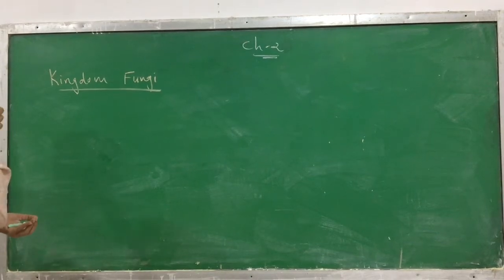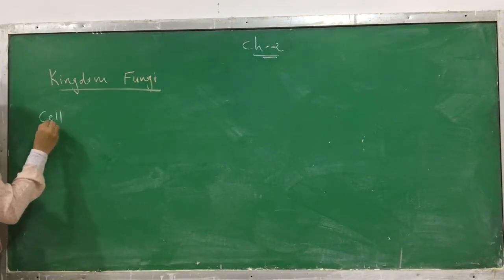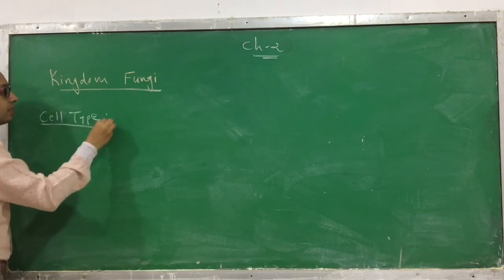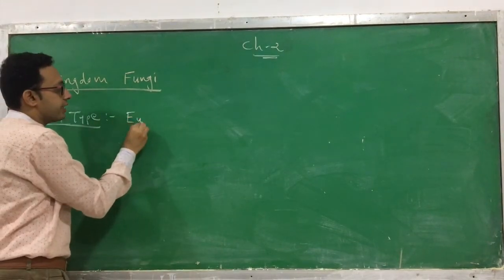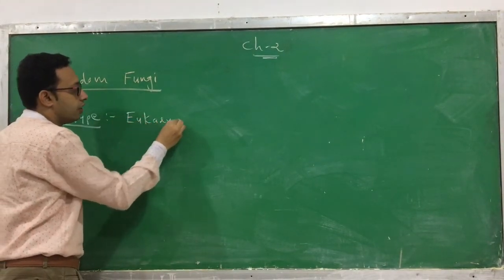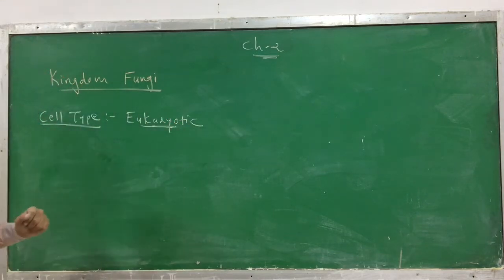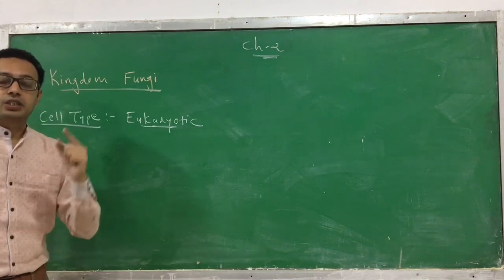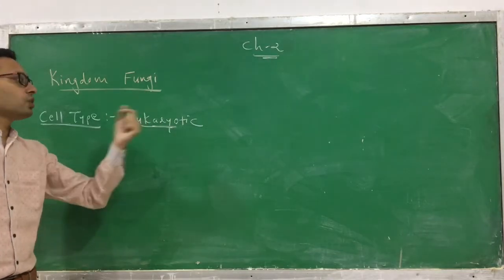Okay, say what kind of cell type. So first of all, I will say that they are eukaryotic cells. All the examples which fall under the kingdom Fungi are eukaryotic. Kingdom Monera is prokaryotic. Kingdom Protista is eukaryotic, and kingdom Fungi is also eukaryotic.